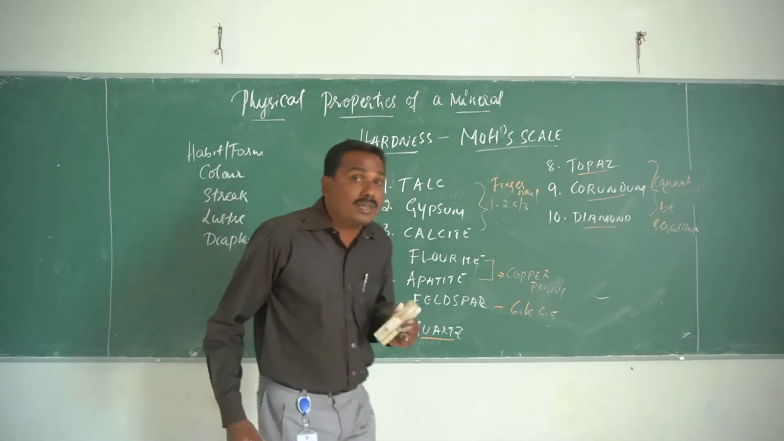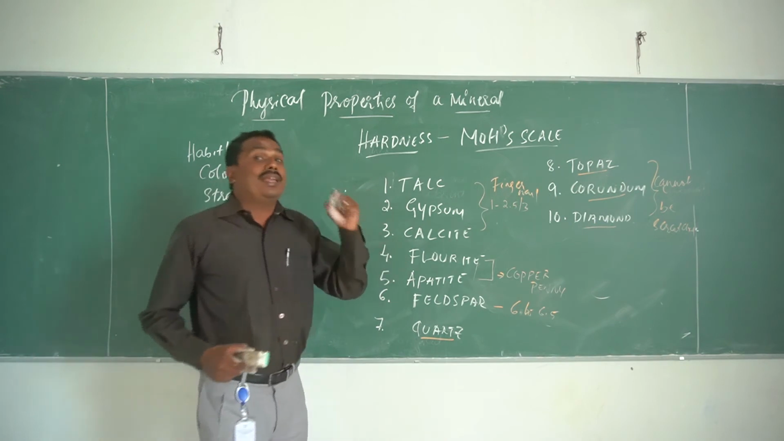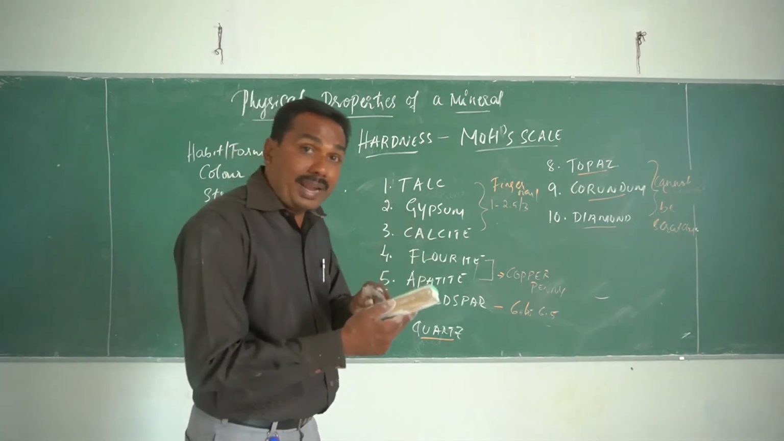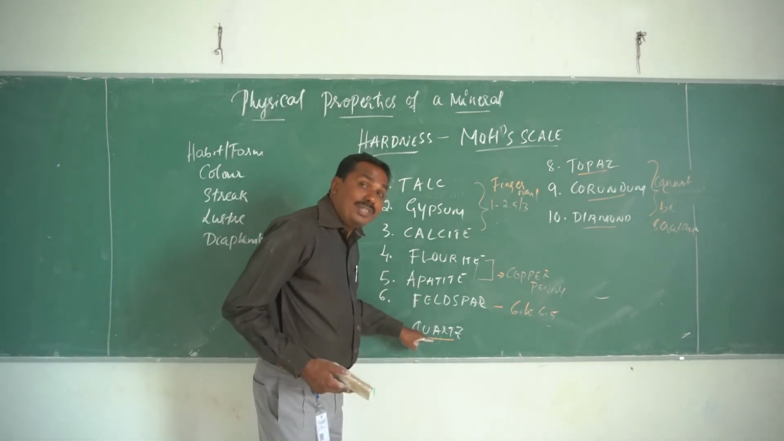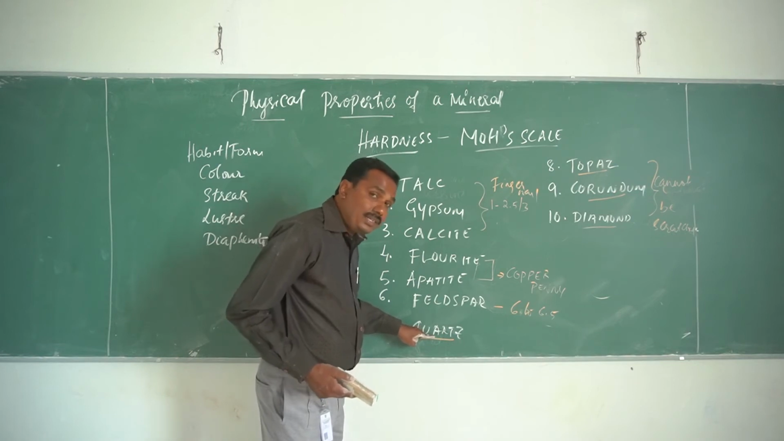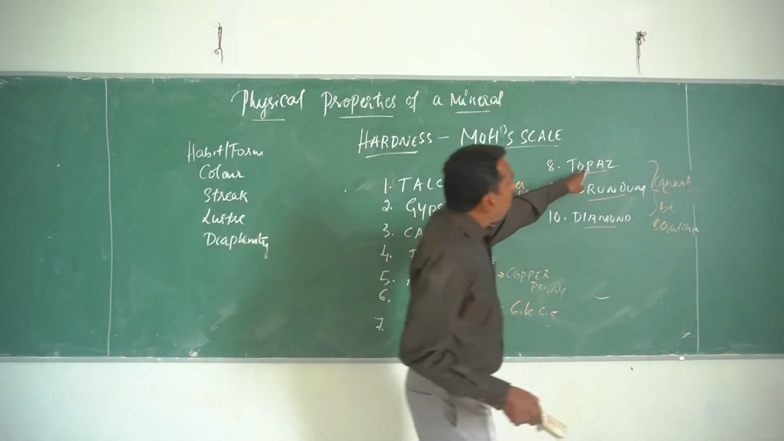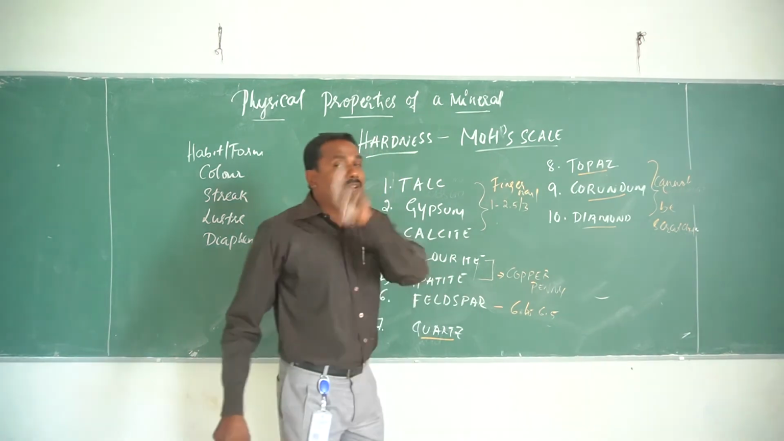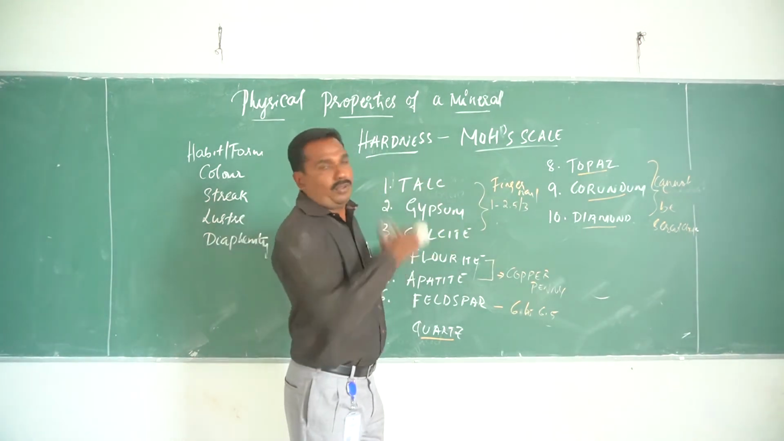So what does hardness tell us? See, hardness is a very important physical property. We can determine the hardness of minerals, whether they can be scratched or cannot be scratched. Quartz is also used in the electronics industries and in the glass industries. Why? Because it cannot be scratched. Why are topaz, corundum and diamond called precious stones? Because they cannot be scratched, so they can resist all types of weather.